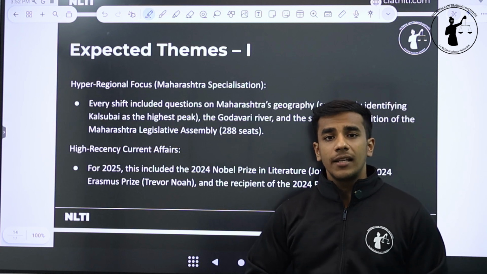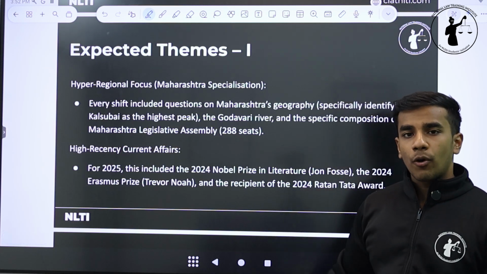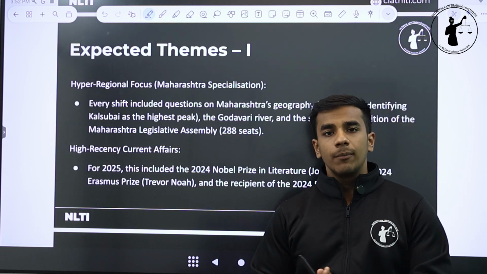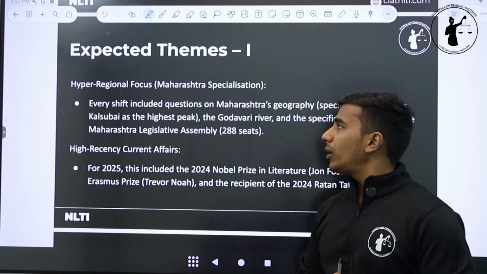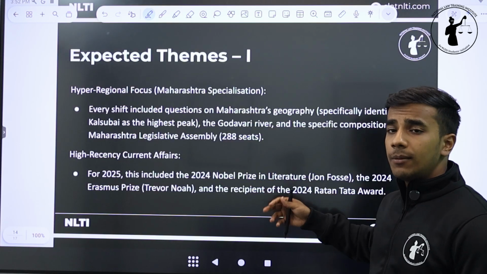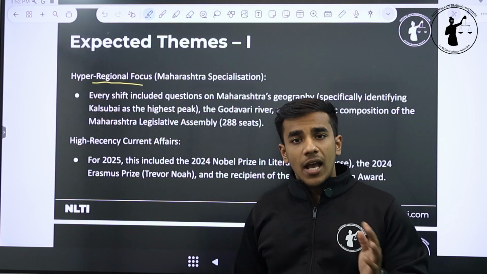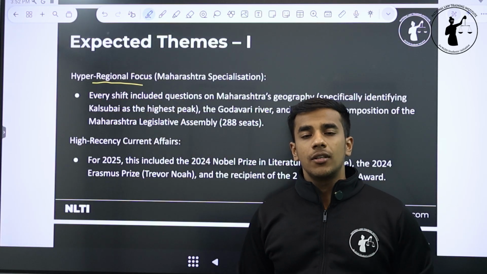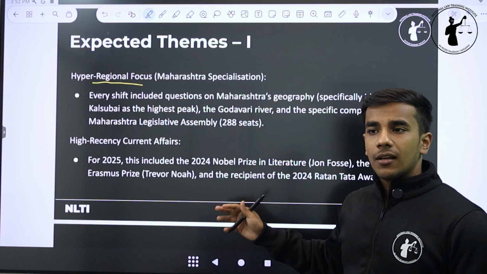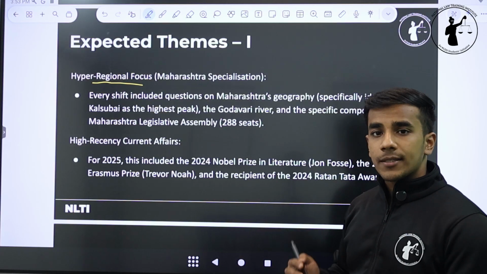Now, that was our analysis of the previous year papers, but it is important to discuss the expected themes and projections for this year's MHCET 2026 paper. So now, the recurring theme of this analysis is that there is a hyper-regional focus. Unlike NLSAT, which has a broader international and national emphasis, MHCET's primary focus is on Maharashtra politics, Maharashtra culture, and Maharashtra governance.